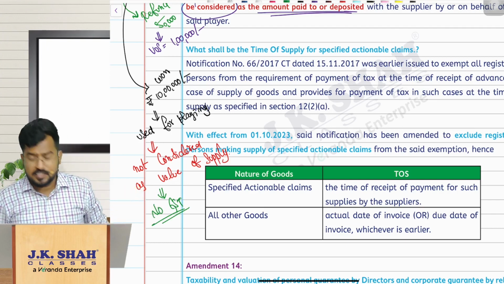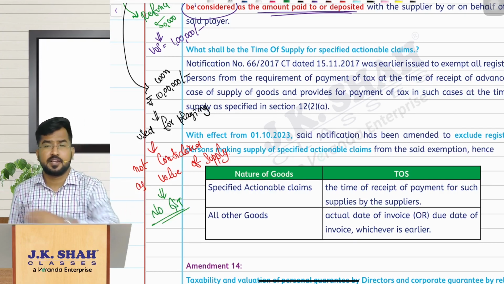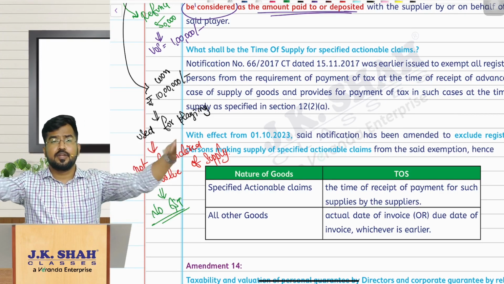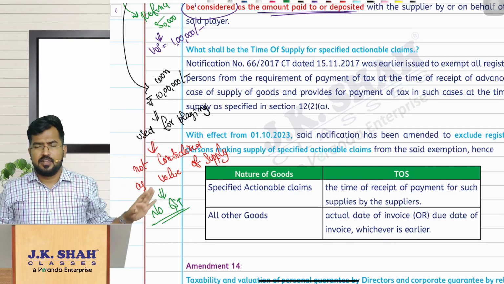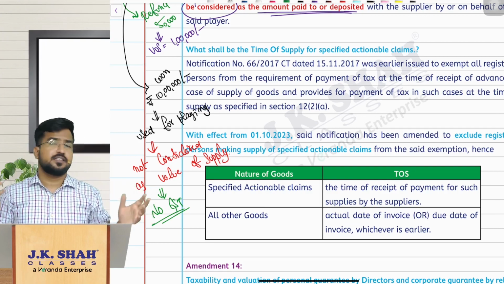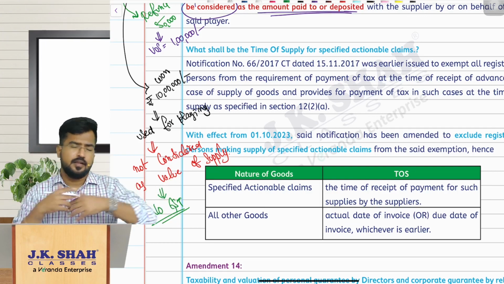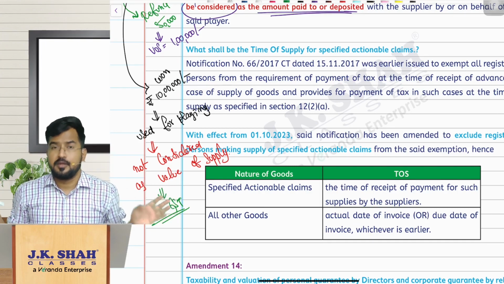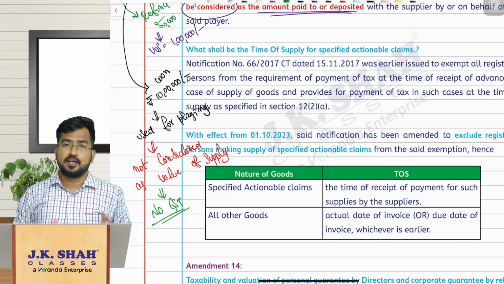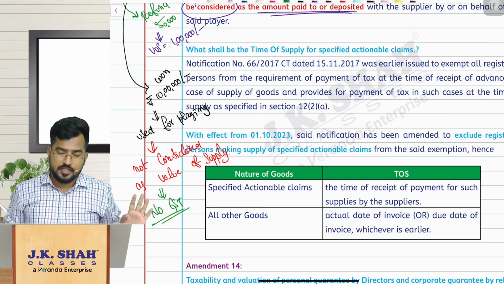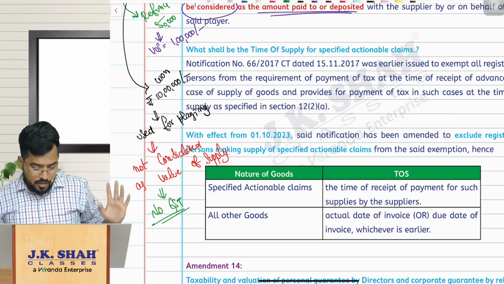So this is regarding rule 31B and 31C: online gaming, online money gaming and casinos. Here, whatever amount you deposit, whatever amount you pay for buying the chips, etc., that amount will be the value of supply. On that you have to pay GST. Suppose in future something is returned or refunded to you because you have not played, then it shall not be deducted. But if you have won something and you are using the same thing again for playing, then I will not disturb you. Enjoy. I will not charge GST. Don't worry.